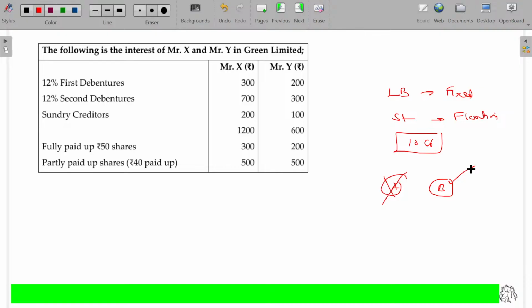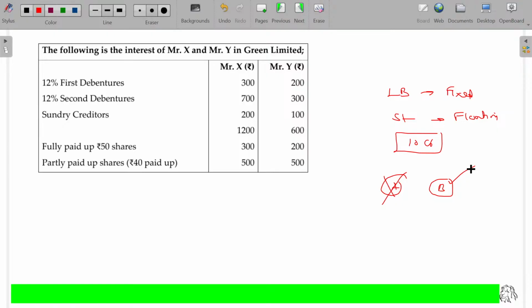At your foundation level, you might have studied collateral security. I have taught this logic there. Go and see that video if you want. By entering into collateral security, they get additional security. Usually debentures will be issued. Secured creditors will rank first in the case of settlement. Second, automatically debenture holders will come because they have the floating charge. Whatever assets the business has, they have the right. Third, unsecured creditors. Thereafter, preference shareholders, and last, equity shareholders get their own contribution.